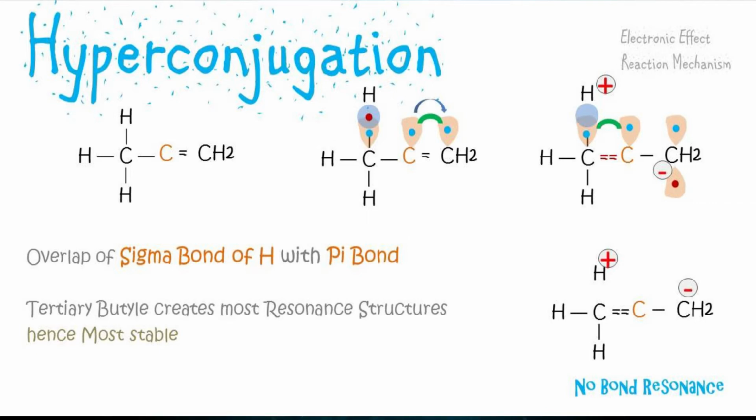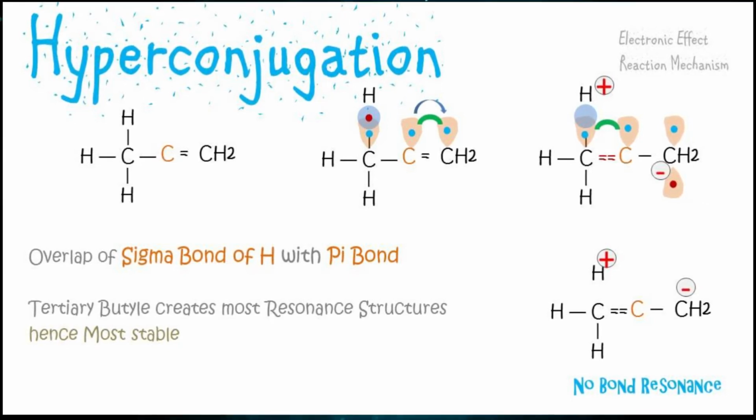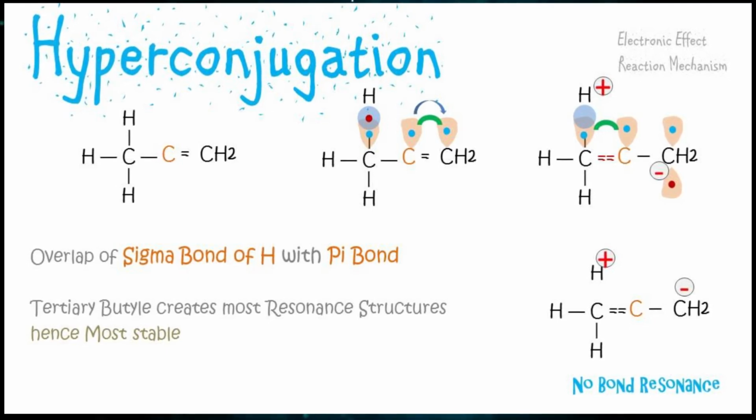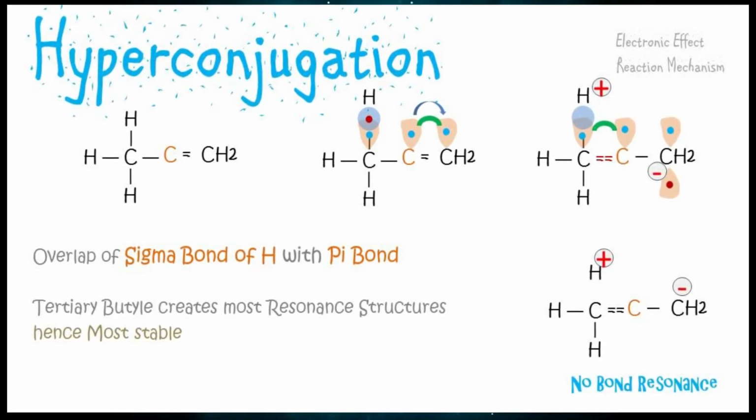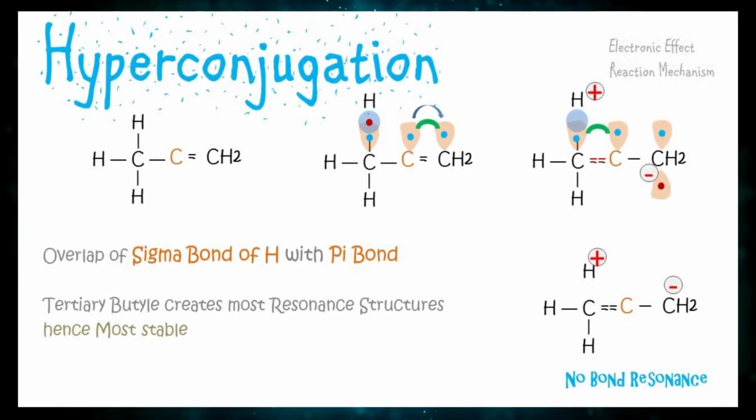As carbon can make maximum 4 bonds, and in plus condition it can make maximum 3 bonds, so maximum it can be tertiary butyl cation. Tertiary butyl contains 9 hydrogens, so it has the maximum hyperconjugation stability, followed by isopropyl, followed by ethyl. Okay, so 9, then 6, then 3. 9 hydrogens are present in tertiary butyl, so it is most stable, followed by 6 hydrogens in isopropyl, which is moderately stable. Then there is ethyl cation with 3 hydrogens, which will be least stable, right?